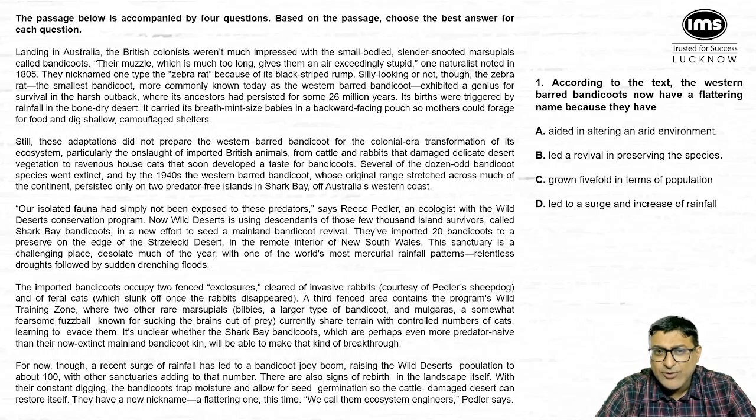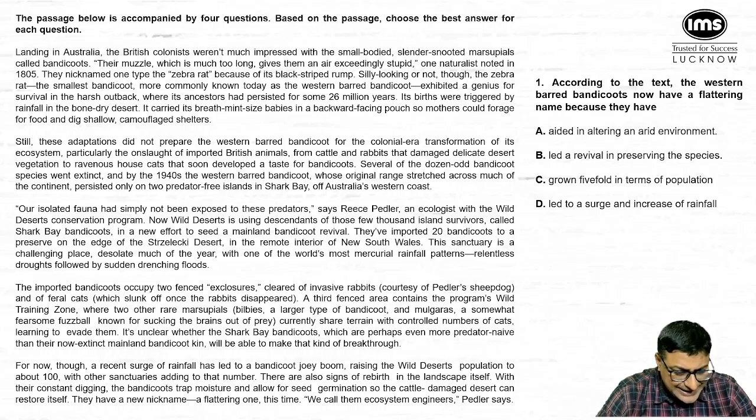For what reason has this name been given? What did the bandicoot do? It dug the land in such a way that it has become better for, say for example, farming. Let's go to the last paragraph once and go through it again.